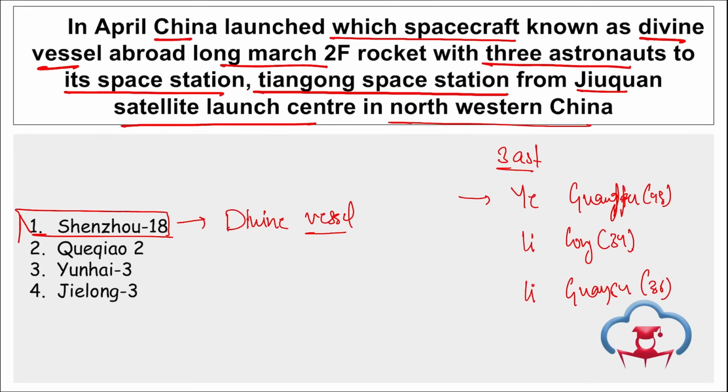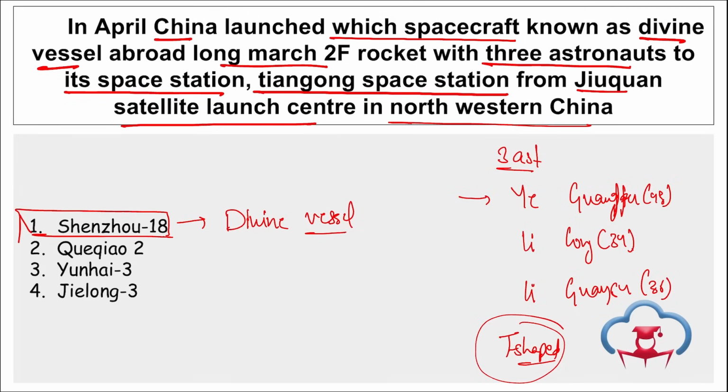Then, apart from this, remember, if we talk about Tiangong Space Station, this is the space station built by China, right? This is their own space station, and they've launched this space station in order to cater to the International Space Station, right? At this Tiangong Space Station, they carry out multiple research. Multiple experiments are going on at this Tiangong Space Station. This is a T-shaped space station, and remember, China was excluded from the International Space Station in 2011. So they started off building their own space station, right? And this is your Tiangong Space Station.